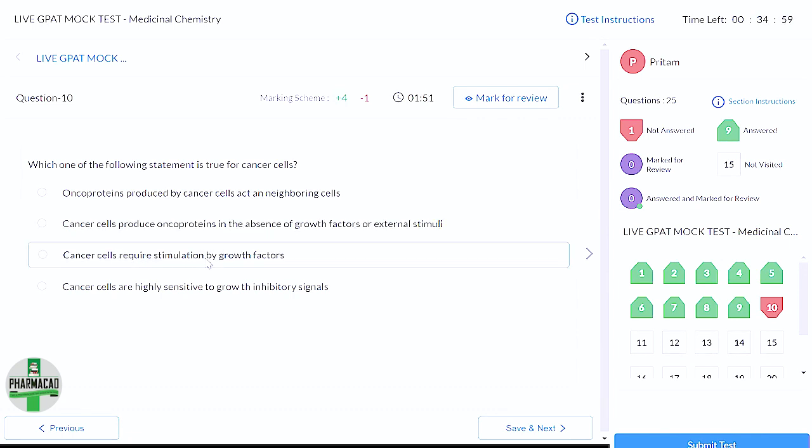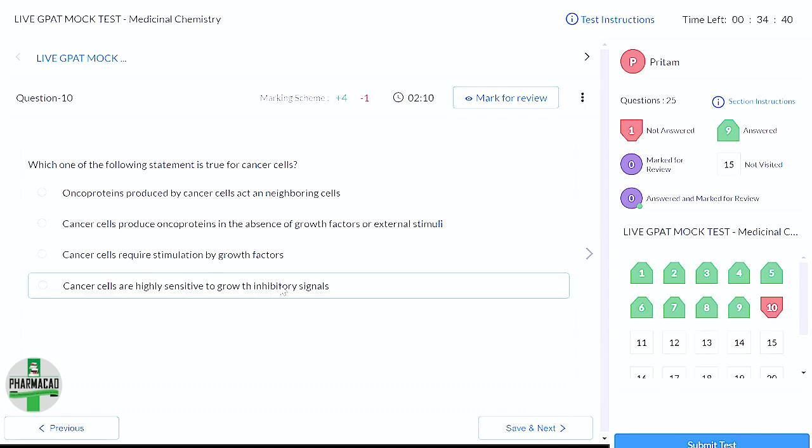Cancer cells require stimulation by growth factors. This is not true. It does not require the stimulation. So these two are contradictory statements. So definitely the answer will be between B and C, right? Absence of growth factor, it requires stimulation. So ये दोनों में से कोई एक आंसर होगा.